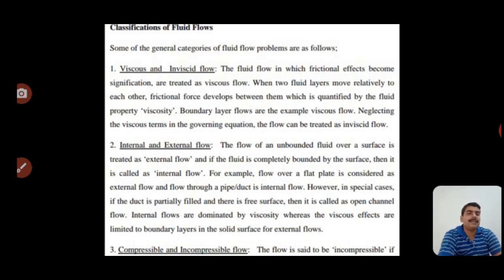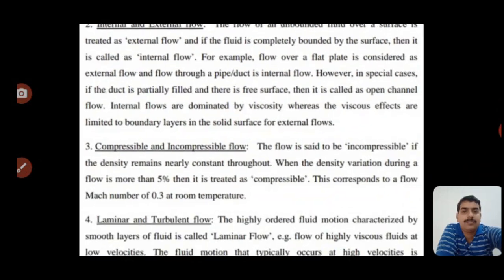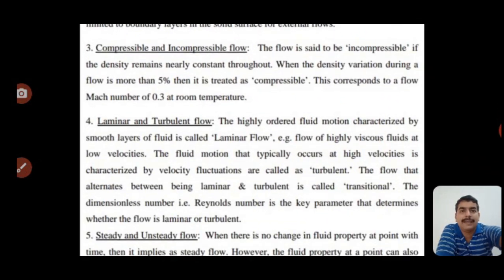Now, the next type of flow is compressible and incompressible flow. The flow is said to be incompressible if the density remains nearly constant throughout.